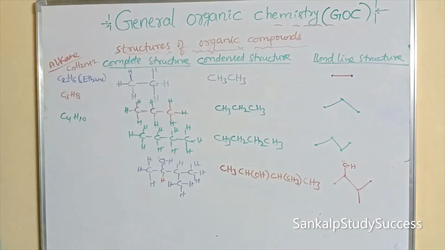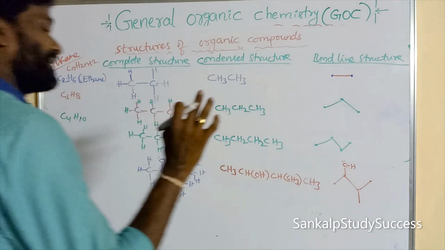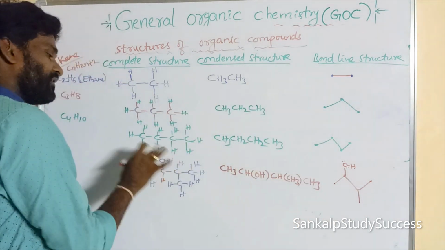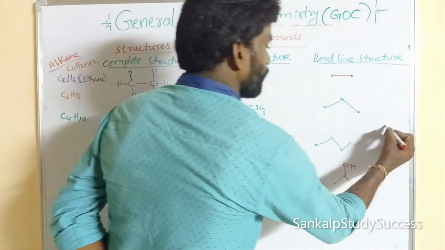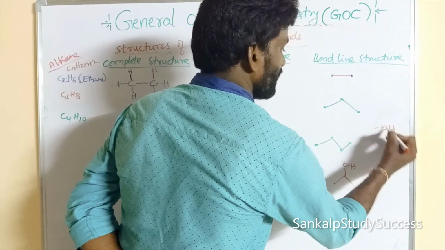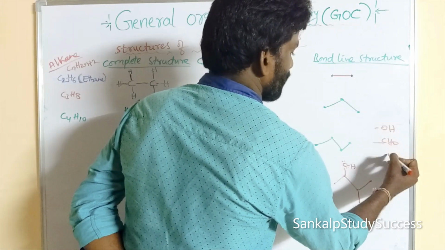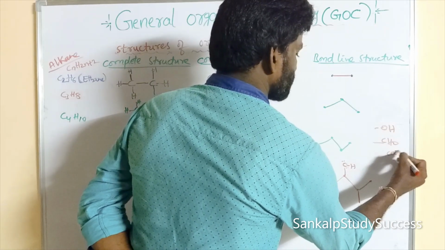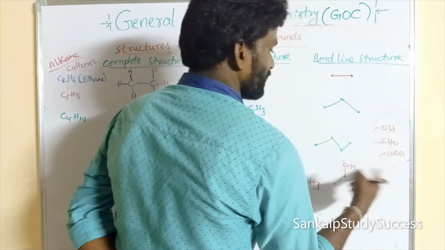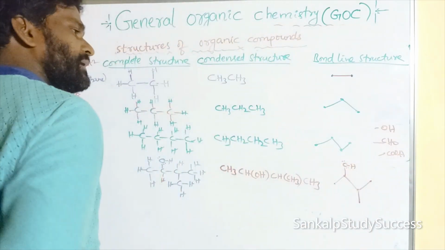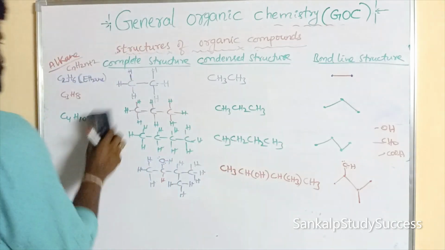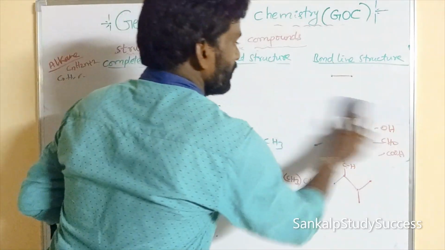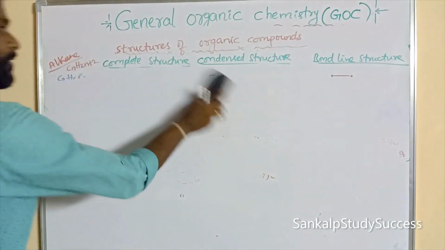So this is the bond line representation. Don't write carbon and hydrogens in normal alkanes, but functional groups like OH, CHO, and COOH can be written. So don't write carbon and hydrogen, but the remaining functional groups can be written in the bond line structure. So this is the complete, condensed and bond line structure.